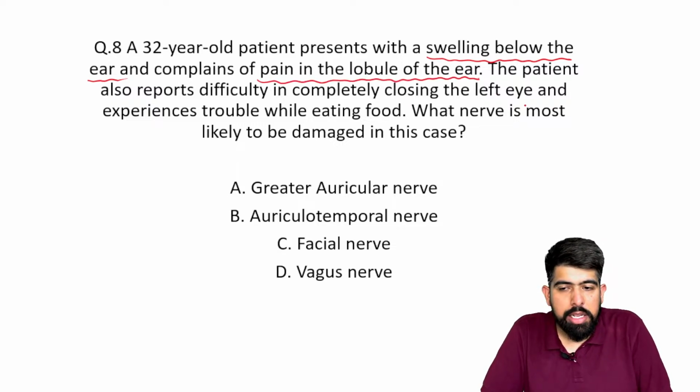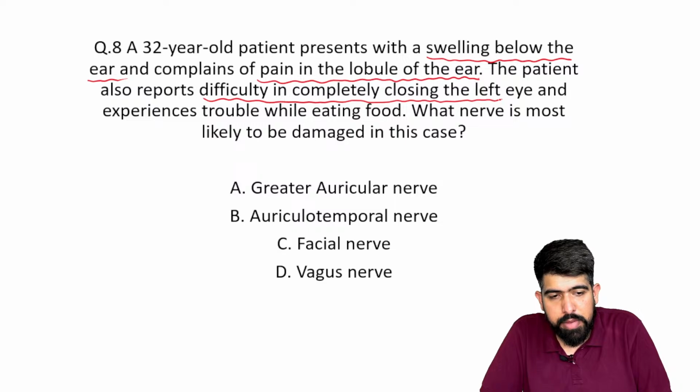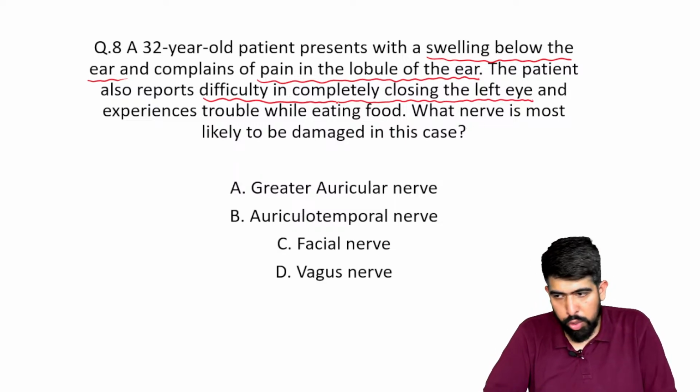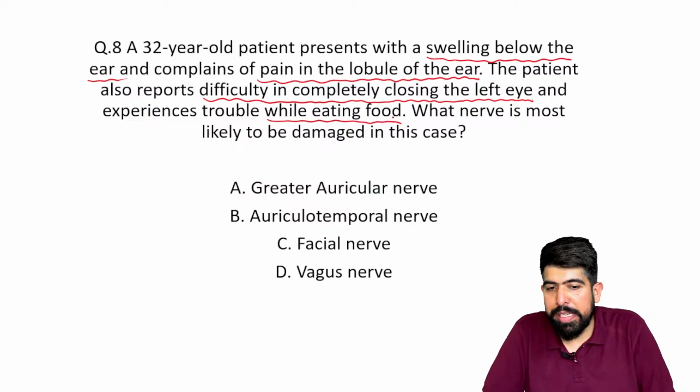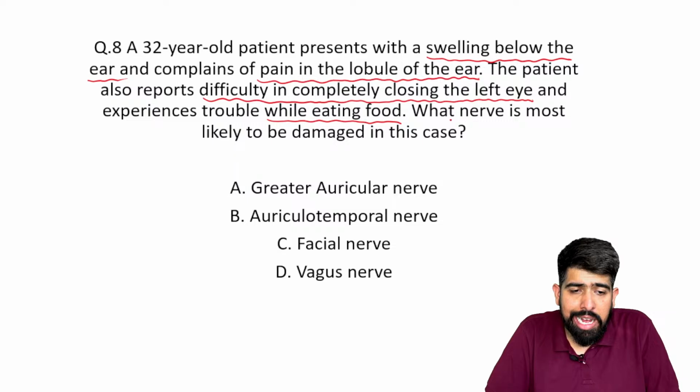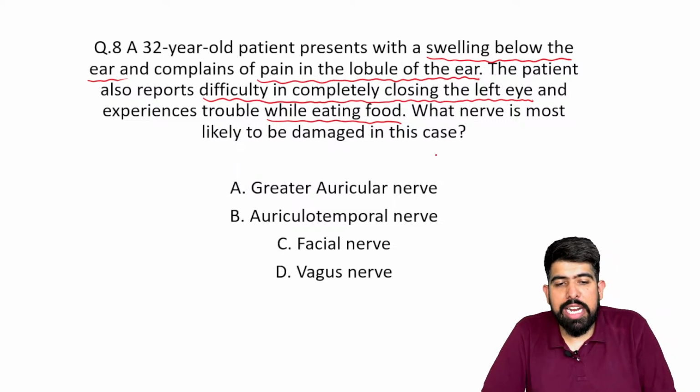The third is that the patient also reports difficulty in completely closing the left eye, and the fourth is trouble while eating food. So these four features are given, and they ask what is the most likely damage in this case.